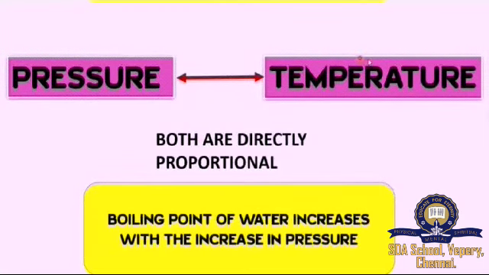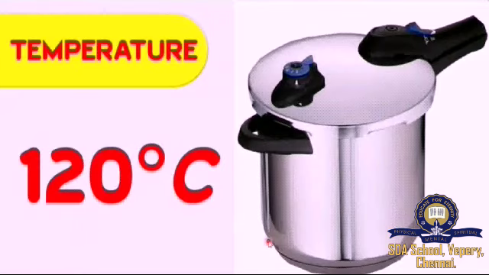Do you know how pressure and temperature are related? They are directly proportional. When pressure increases, the temperature will be increased many times. When pressure decreases, the temperature will also be decreased by many times. This affects the boiling point of the liquid also. The boiling point of water increases with the increase in pressure. That is the principle used by the pressure cooker. How? In the pressure cooker, the pressure will be very high, which in turn increases the temperature and the boiling point of the water.